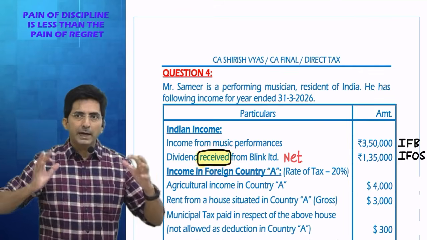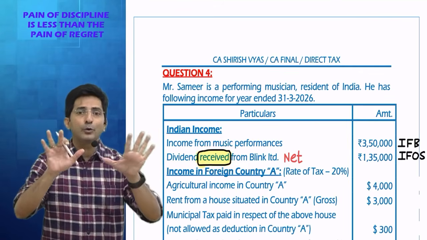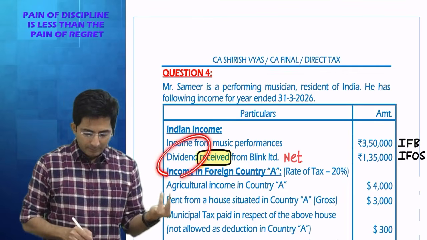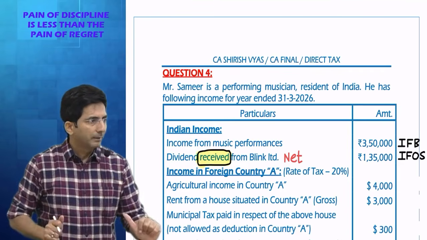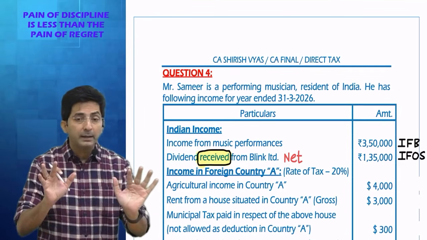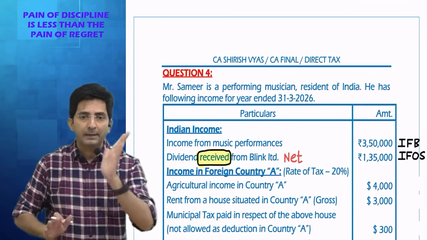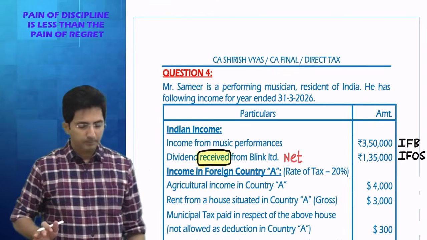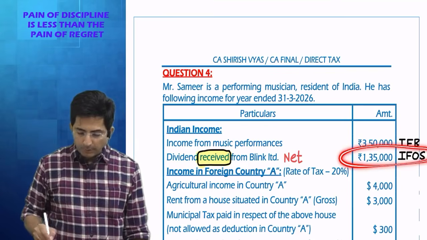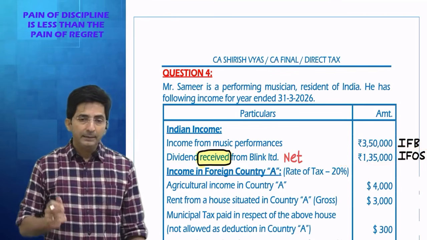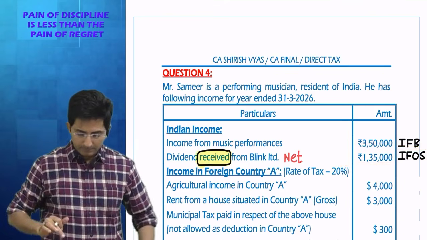But see, don't hype the word received every time. It is only for items which are TDS oriented. See, dividend is a TDS oriented item. Every item is not subject to TDS. Only for a TDS oriented item, if you see the word received, it's a silent hidden adjustment that it is net. So you will have to make it gross. Means you will write how much dividend in IFOS? 1,50,000. And the TDS you will adjust at the end after health and education cess.